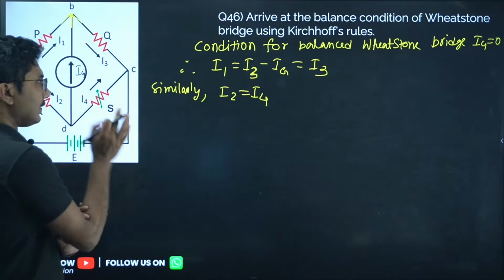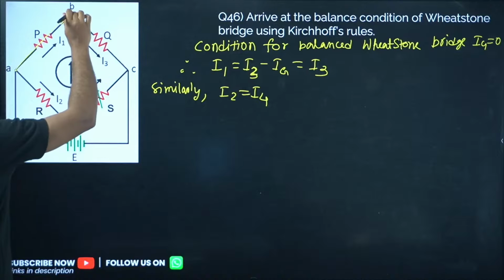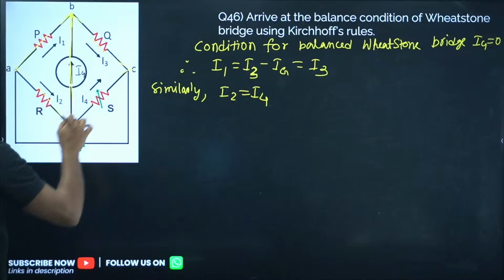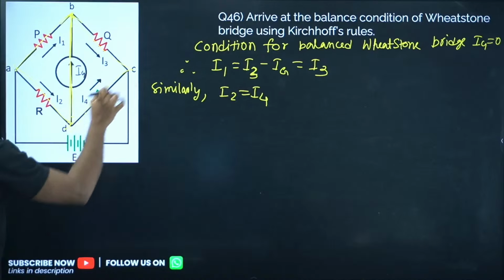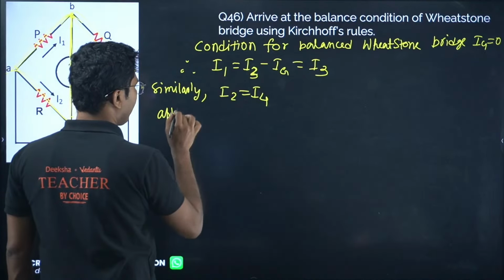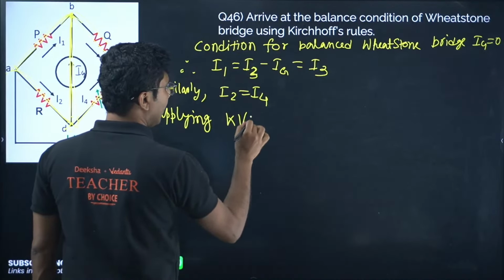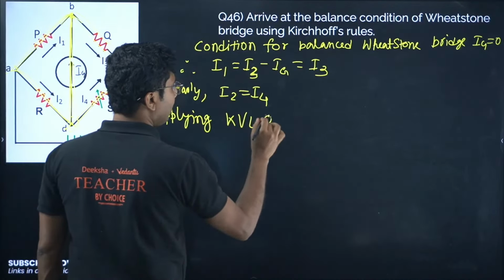Now, this is the first stage. Second stage, you have to apply Kirchhoff's voltage laws on this loop and on this loop. So this is one loop, this is second loop. So A, B, D, A. Applying KVL on A, B, D, A. So this is a loop.